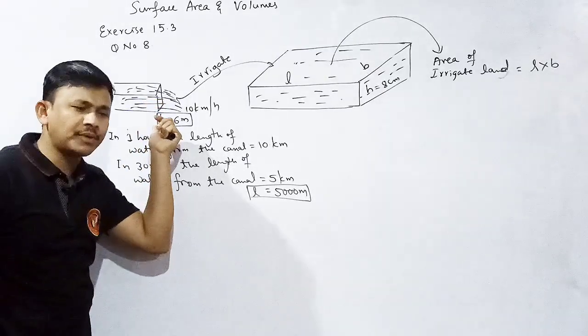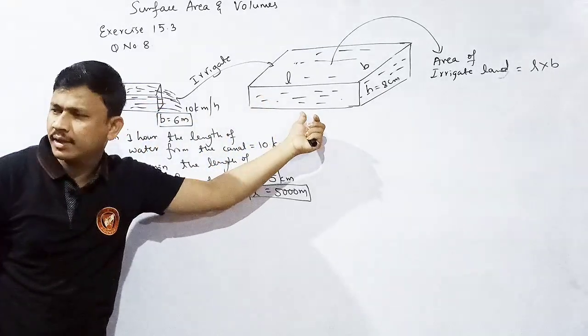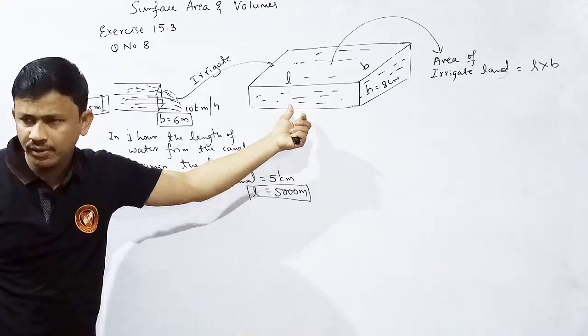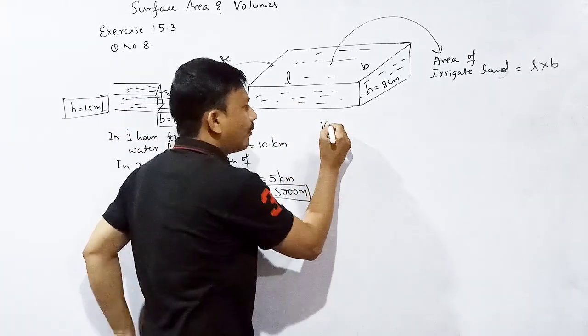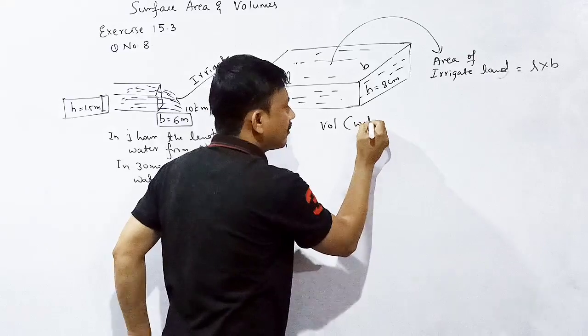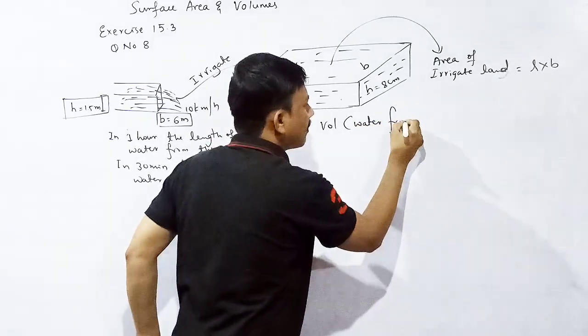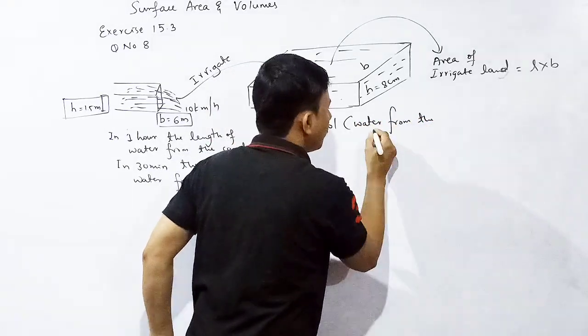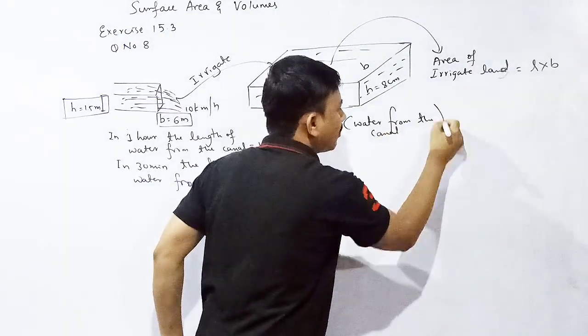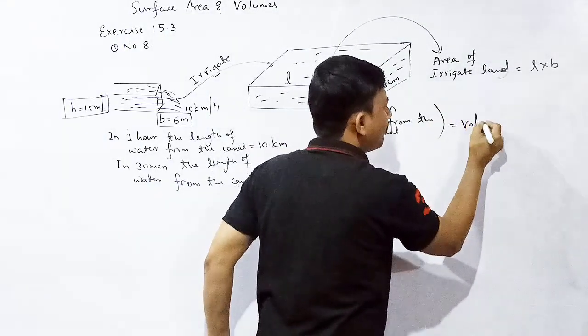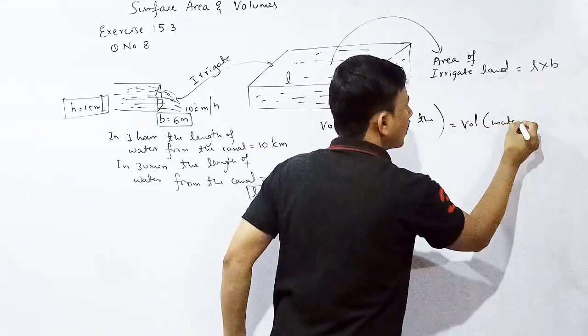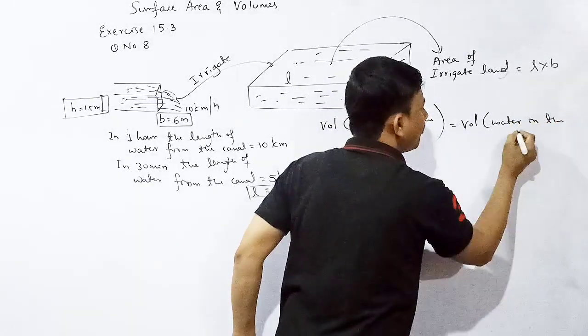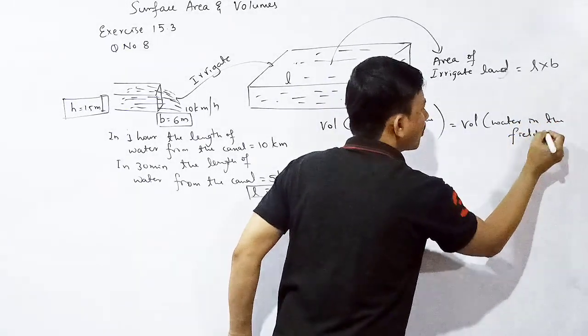Volume of water from the canal is equal to volume of the water in the field or the land.